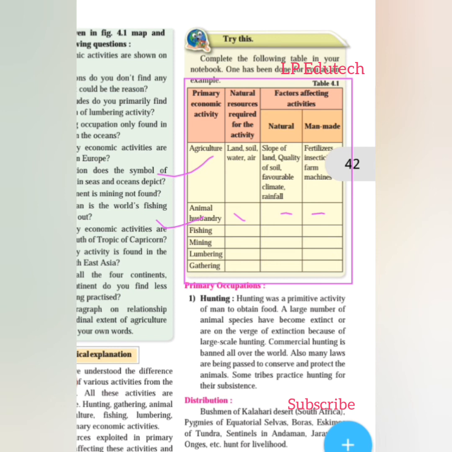Next one, fishing. The fishing activities. Now where do you find it? Seas and oceans, coastal climate. So these are the affecting things. Natural resource required for this activity is the confluence of warm and cold currents.